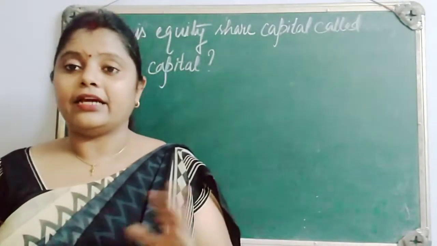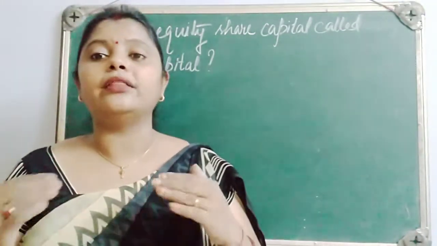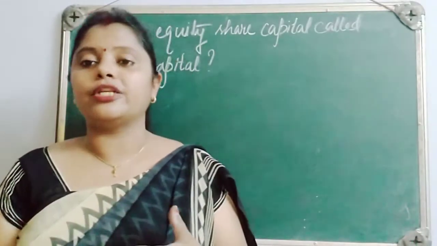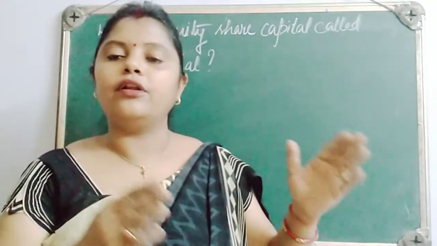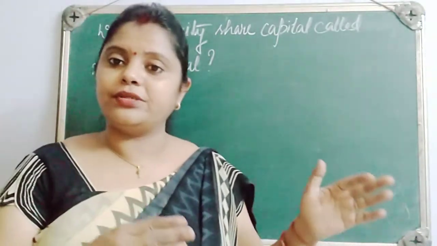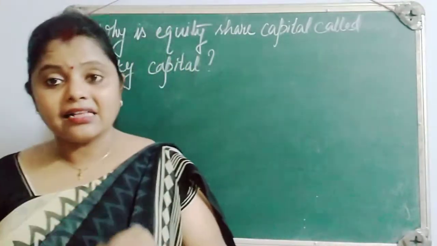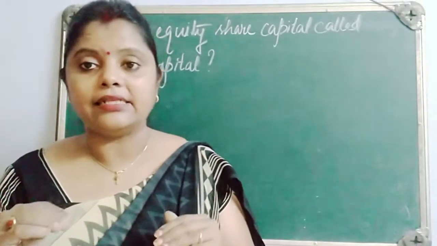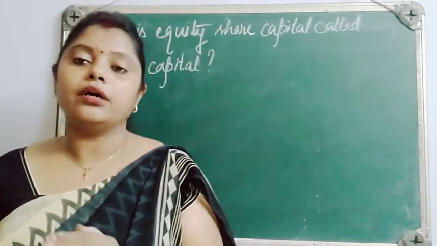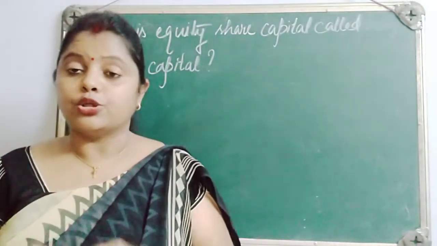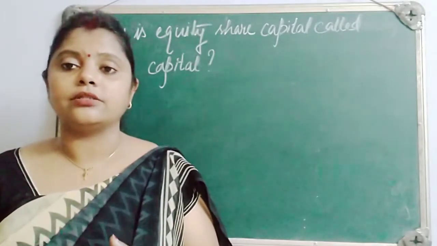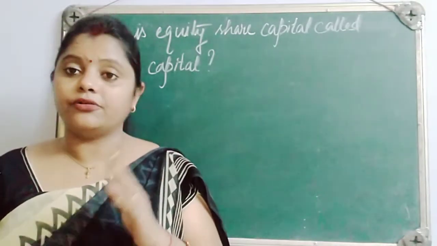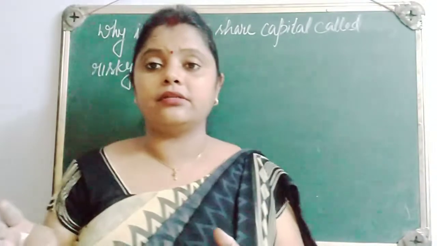As we know, they enjoy a preferential position over equity shareholders. That means first of all their dues have to be settled, and lastly, if anything remains, it will be given to the equity shareholders. So this is the whole situation. It is riskier. Really, equity share capital is the riskier one.